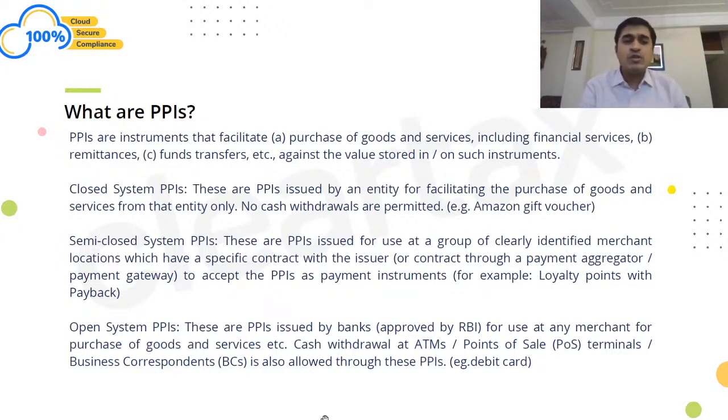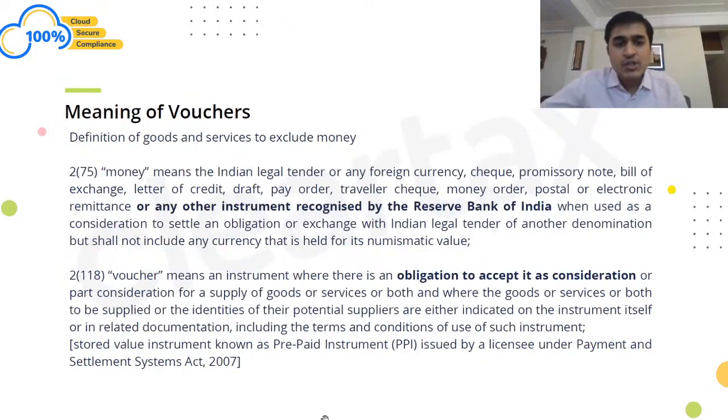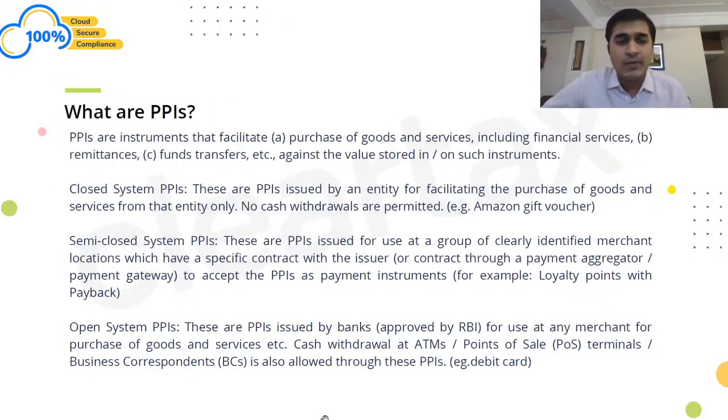So in case of closed system PPIs, once again GST would not be applicable because these are nothing but money. We need to remember the money definition said that any instrument recognized by RBI. PPIs are recognized instruments of RBI, and the definition of both goods and services specifically excludes money. So the Amazon gift voucher would not be chargeable to GST.